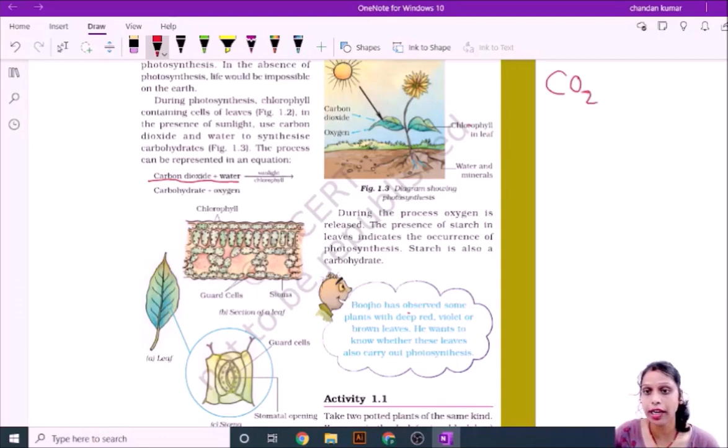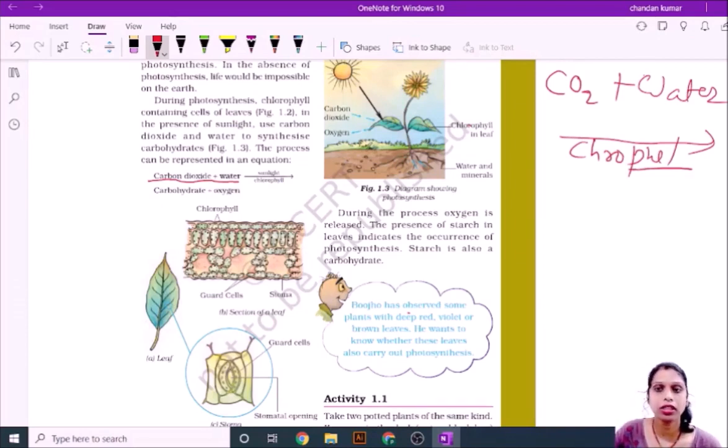In presence of carbon dioxide, water is taken by the root, and chlorophyll, that is already present on the cell of leaves, in presence of sunlight, makes the photosynthesis process.